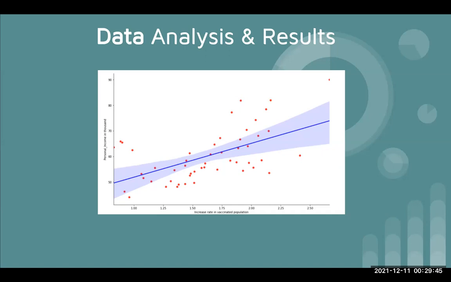We can see there is a positive linear relationship between the increase rate in vaccinated population and personal income. This also suggests that individual income has a positive impact on the increase rate in vaccinated population for each state. The increase rate in vaccinated population increases when the state has higher personal income.